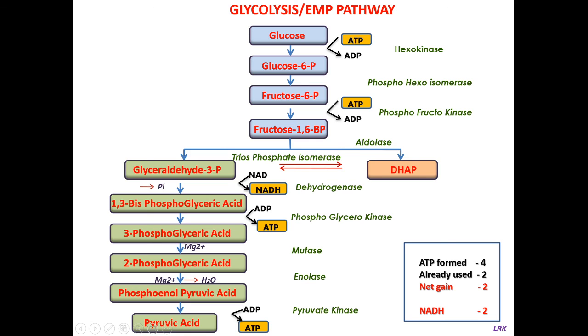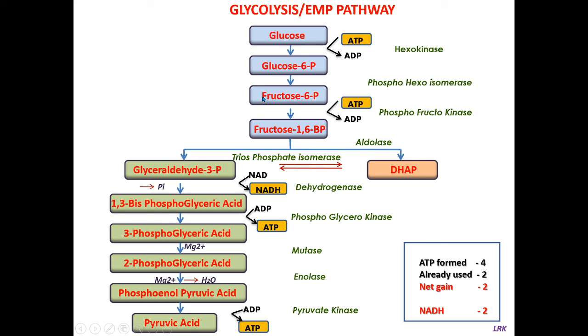So we will see the reactions one by one. The first reaction is the phosphorylation reaction, where ATP is utilized. See, ATP is utilized, and the glucose undergoes phosphorylation in the presence of the enzyme hexokinase, and a phosphoryl group is transferred from ATP to glucose, resulting in the formation of glucose 6 phosphate. This is the first reaction, phosphorylation reaction, and this reaction occurs in the presence of hexokinase enzyme.